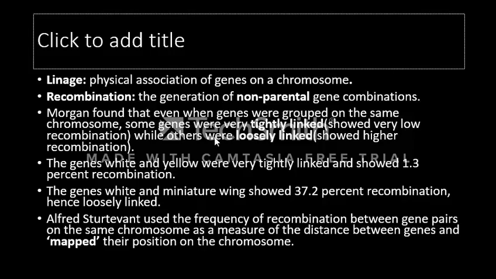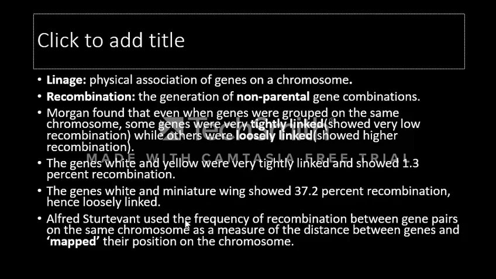Morgan observed that when some genes were grouped on the same chromosome and were tightly linked, very low recombination was observed, whereas when loosely linked, they showed higher recombination. The genes for white and yellow were very tightly linked and showed 1.3% recombination, whereas white and miniature wing showed 37.2% recombination as they were loosely linked.